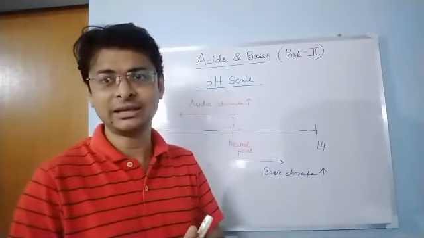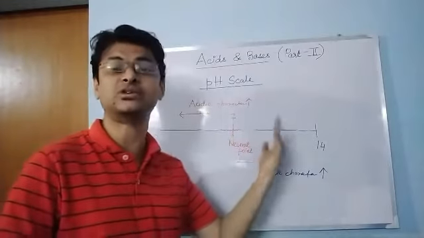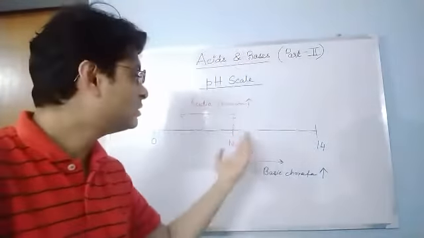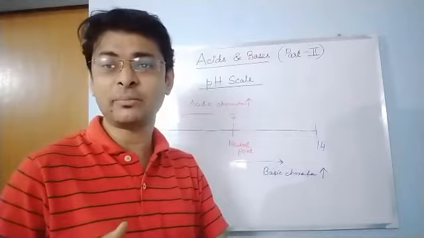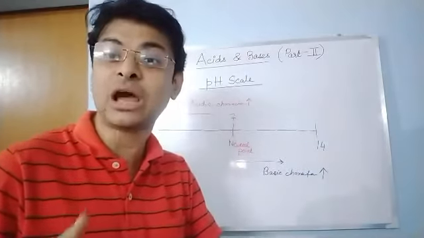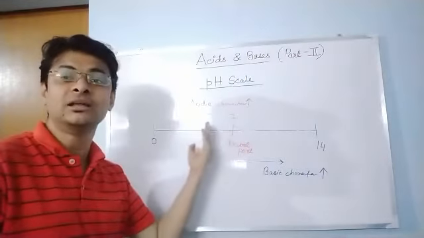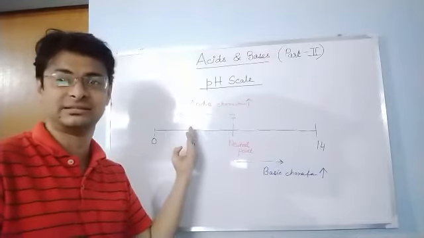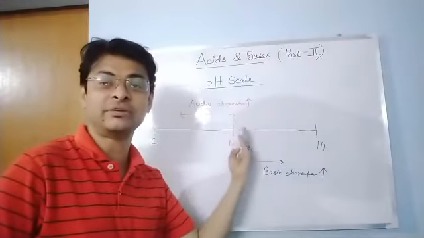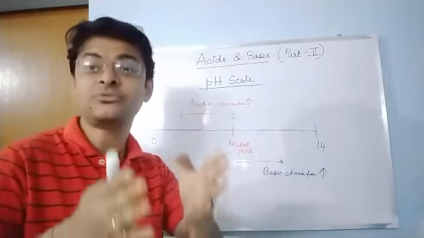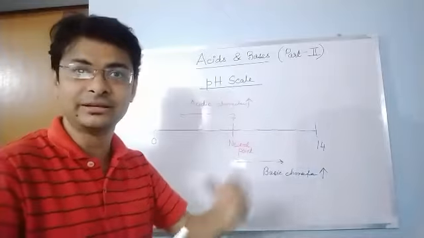So we can say substances which are acidic lie on this side and substances which are basic lie on this side. Now how does this pH scale work? A substance is acidic based on the concentration of hydrogen ions. The more a substance shifts to this side, the more the concentration of hydrogen ions increases. The more the substance shifts from 7 to 14, the more the concentration of hydrogen ions decreases, that is, its basic character increases.